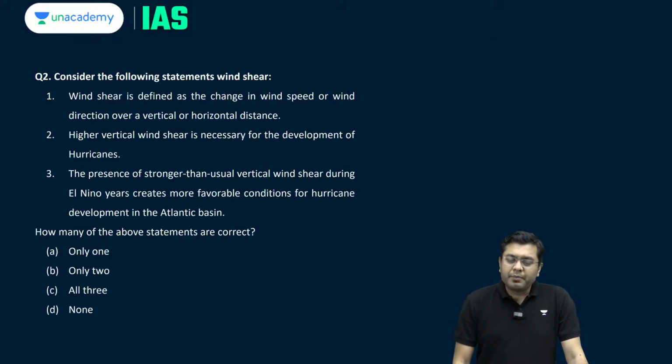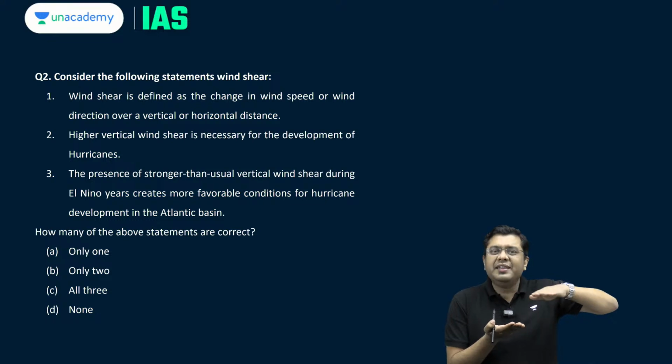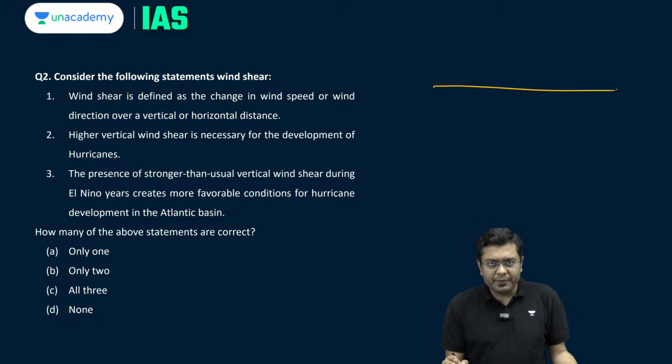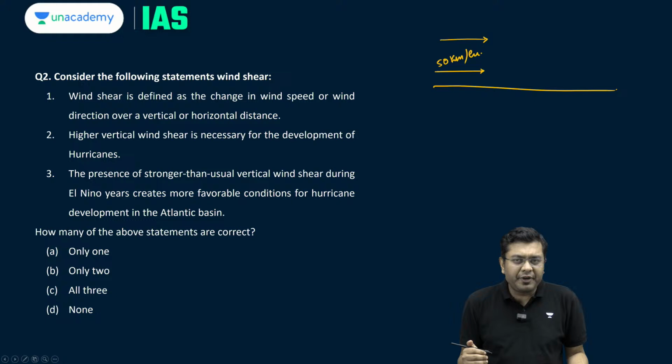Now, moving on to the second question, which is about wind shear. Wind shear, what is it? It basically is a factor which denotes the difference in wind velocity between various layers. What do we mean by that? For example, let's suppose you have the ground surface. Near the ground surface, you have a wind velocity, let's suppose around 50 km per hour. Now, there will be wind movement in the upper atmosphere as well, in the upper region of the troposphere, you will have a wind movement.